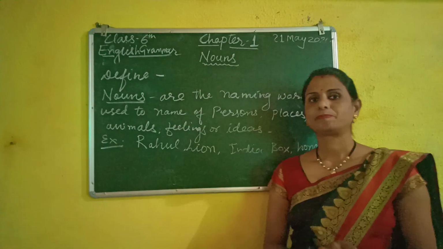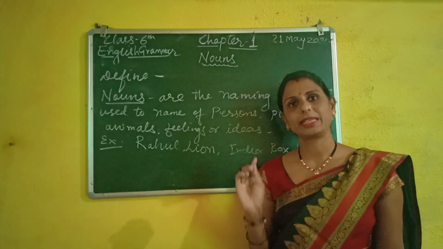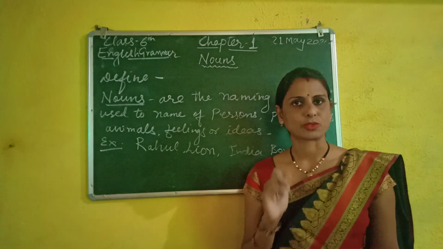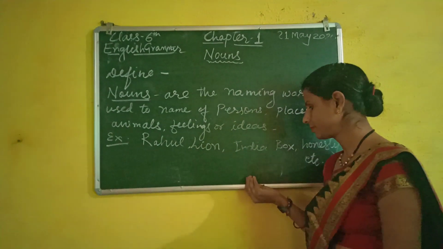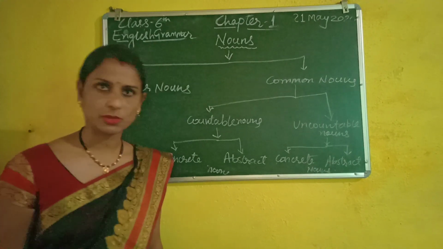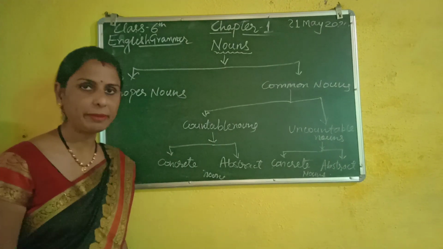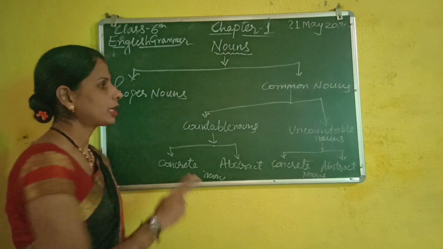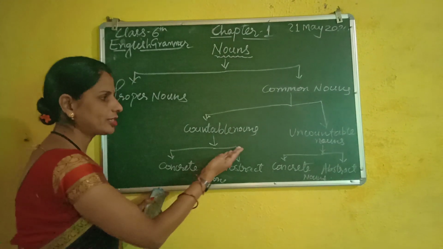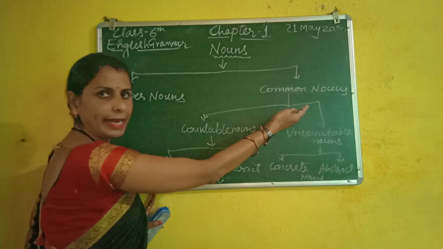Now in this chapter in class 6, you will study the types of nouns. So first of all, let's see the main types of nouns. Mainly the nouns have two types, proper noun and common noun. With the help of this chart we will see the main types of nouns. You can draw this chart in your copy also. So proper nouns and common nouns.